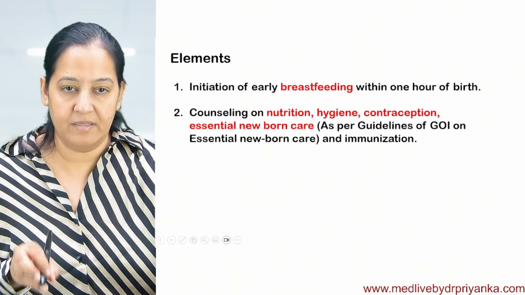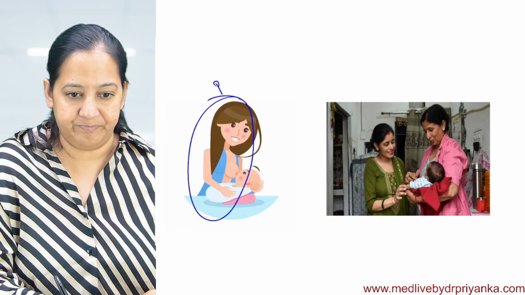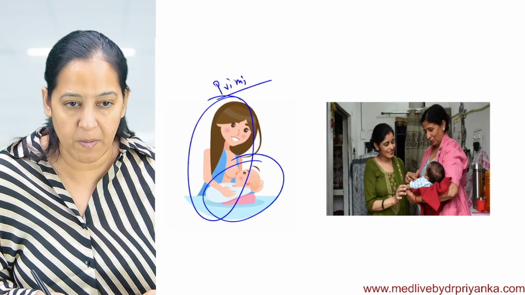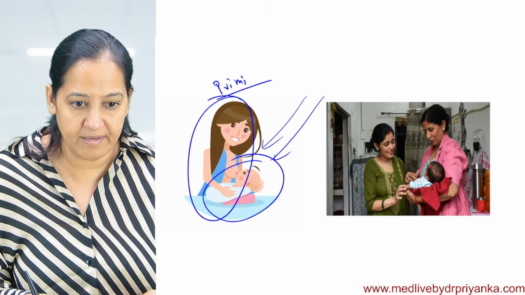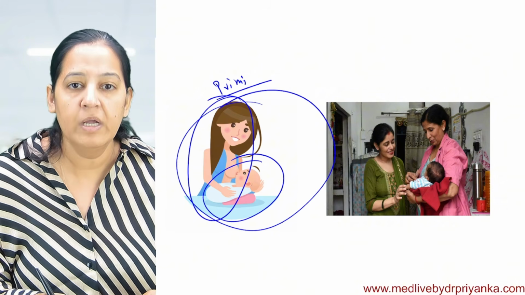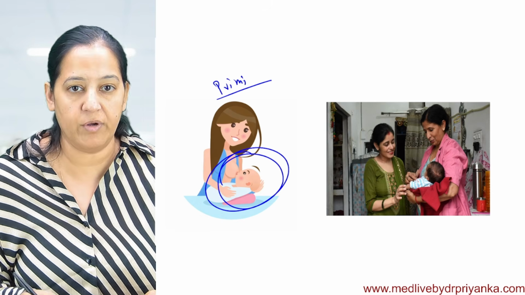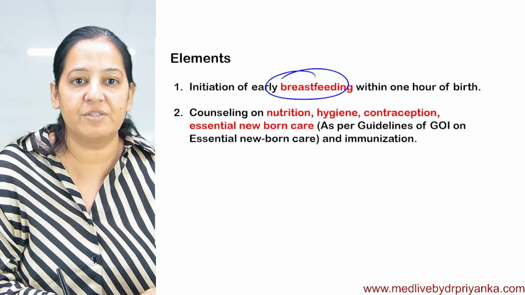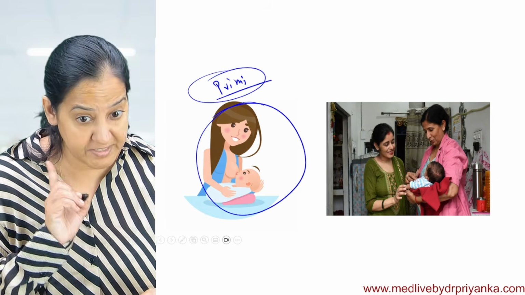Two main elements are there. First, to ensure breastfeeding is started. Suppose she is a primi, pregnant for the first time, she is not sure about breastfeeding. Maybe some elders, the grandmothers or some dais will guide her, but maybe she is not having anyone to guide her at home. So it's the responsibility of the doctor to guide her regarding breastfeeding, especially primis. Breastfeeding should be started within 1 hour of the birth.